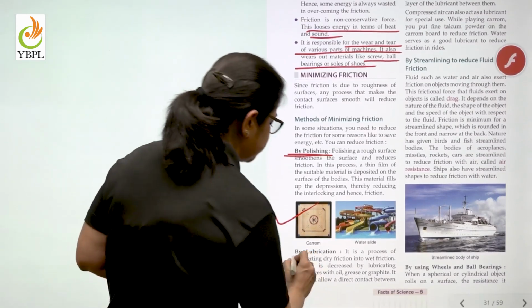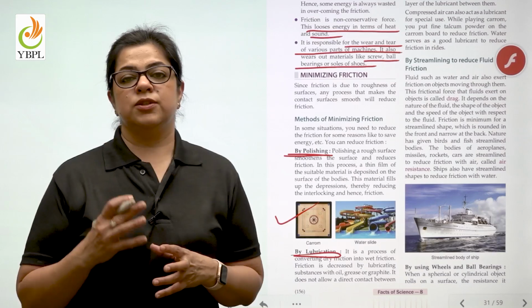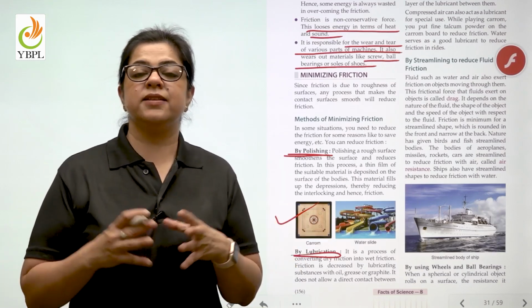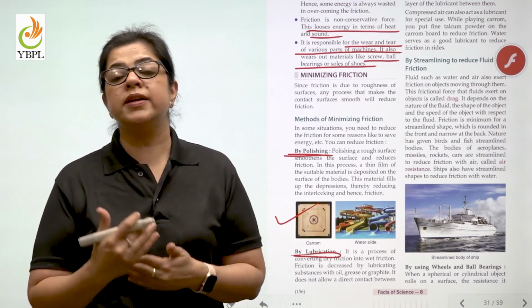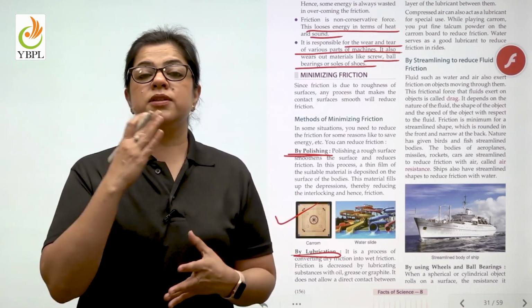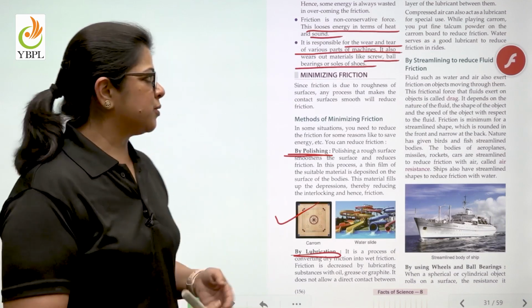The second is by lubrication. If you oil the joints that are connecting the various parts of the machine, they will move smoothly over each other. Again, we know that the smoother the surface, the lesser the friction.